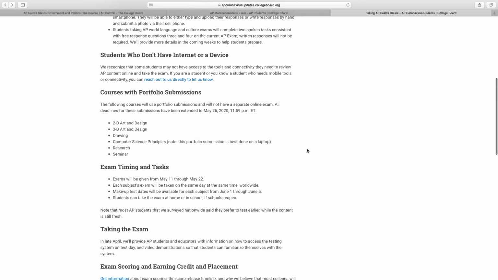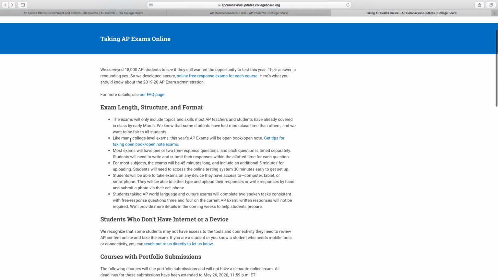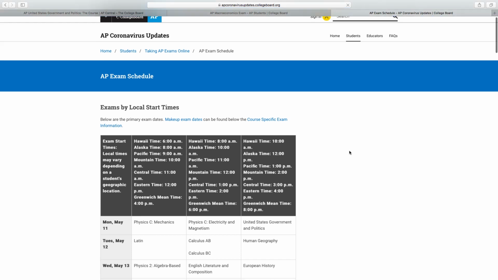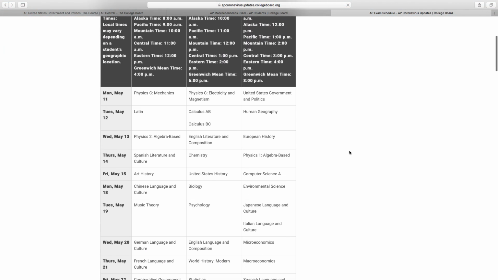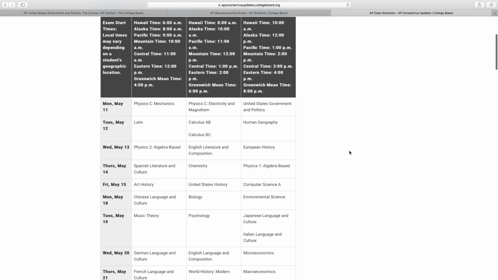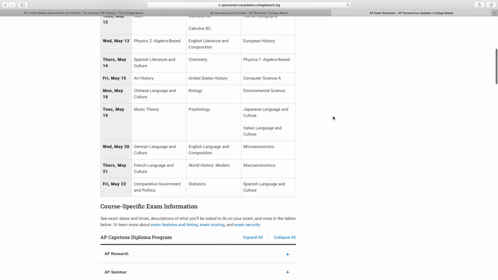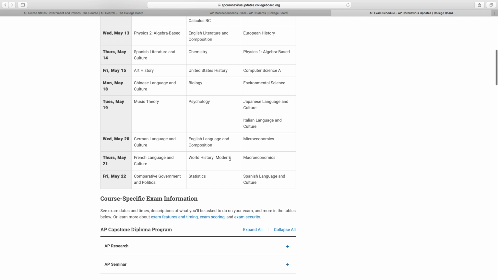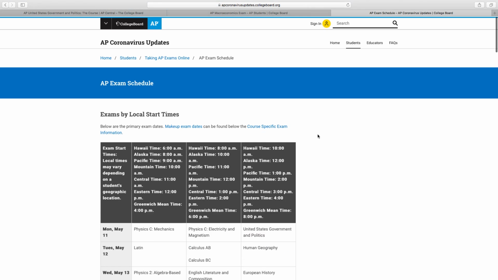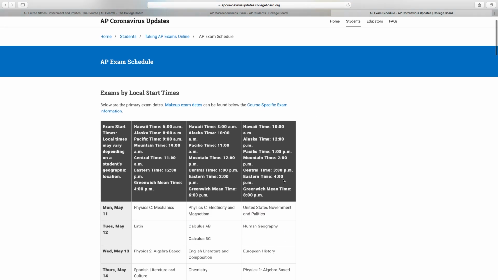If you scroll to, you just click that link there. This shows you the schedule right here. So government and politics is going to be Monday, May 11th. All right. We are Eastern time, so it's looking like it's going to be 4 p.m. So make sure you make note of that. And then AP Macroeconomics, Thursday, May 21st. And again, that's looking like 4 p.m.